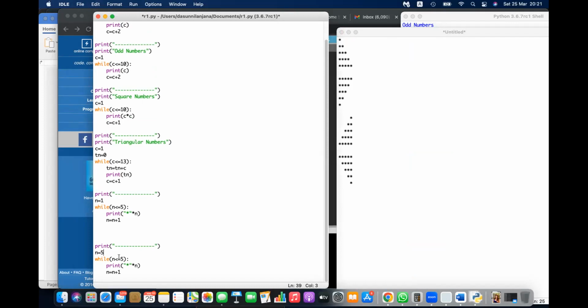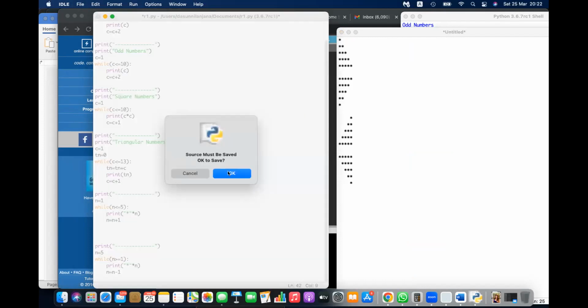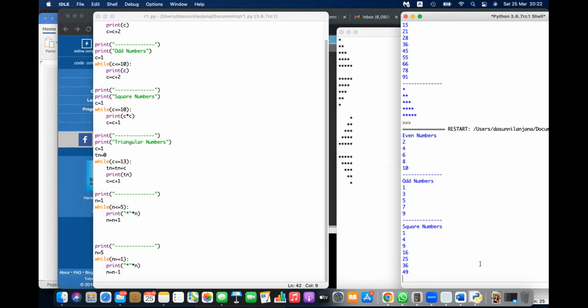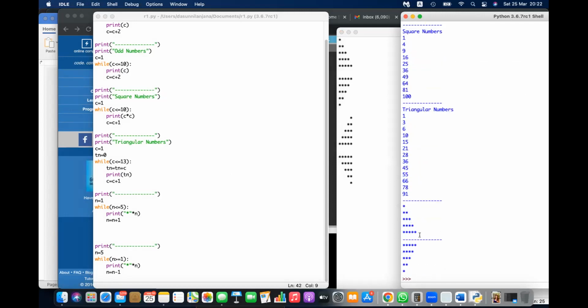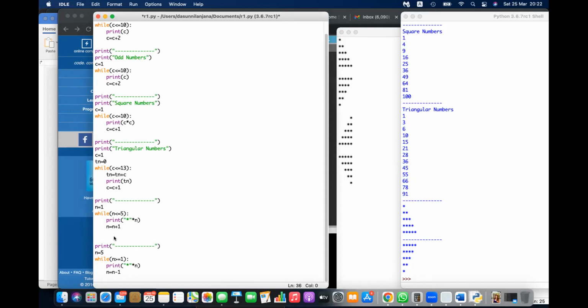n equal 5, and I'm running while n is greater than or equal to 1. Then n equal n minus 1, the reverse way, reverse order. Let me run, and you can see when I run, it will generate this output. Here to here, 5 to 1 from this part. Now try 5 to 1 from this part. 1 to 5 using this, 5 to 1 using this.